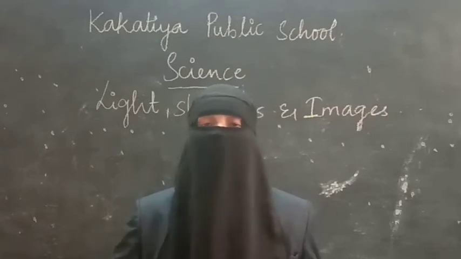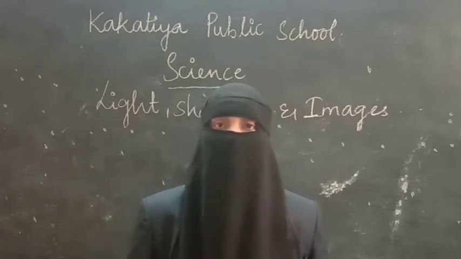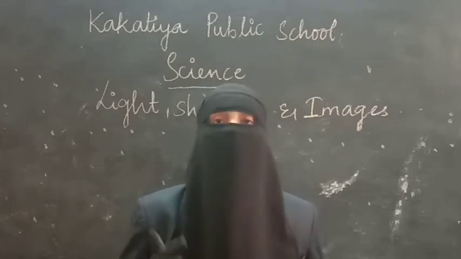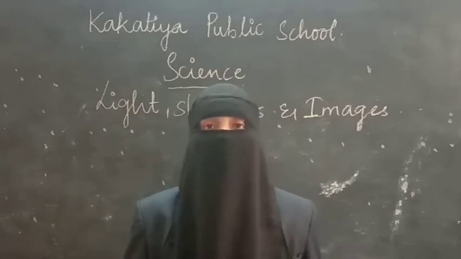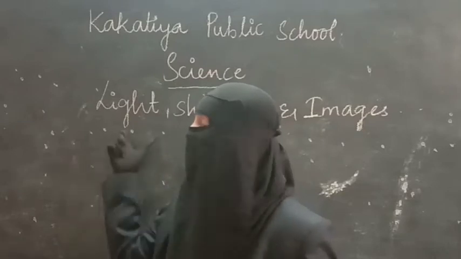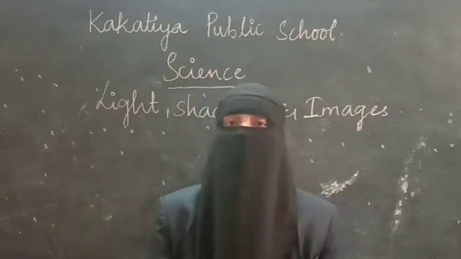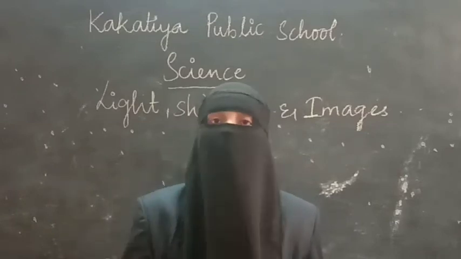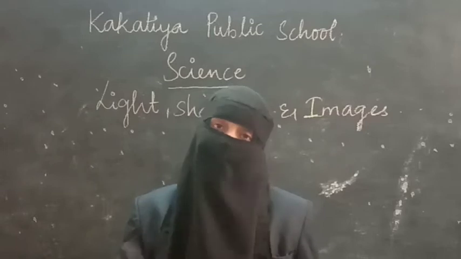But if there is nothing, if it is completely black or dark, can you see any objects? No, you can't see any object. You can't even see your own body parts like your hands, fingers, your legs, etc. That means light is very important to see the objects. And how are we able to see the objects, how is this light related? Let us know that.